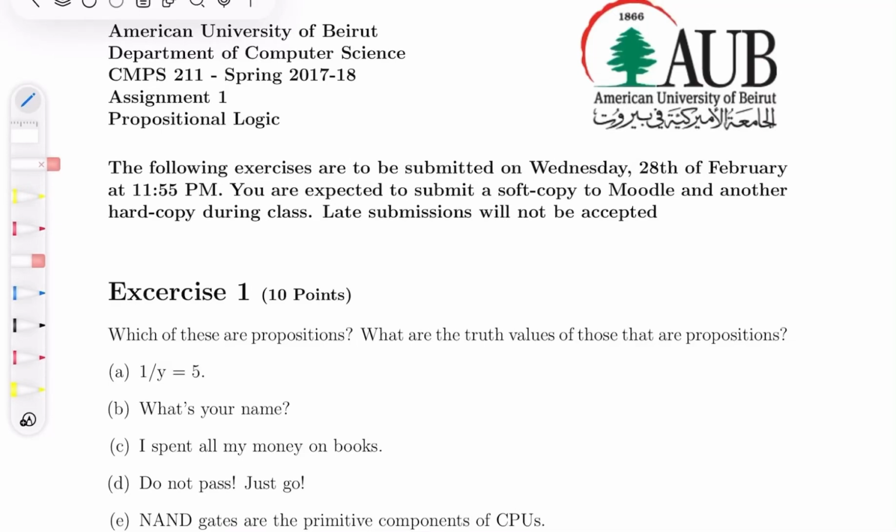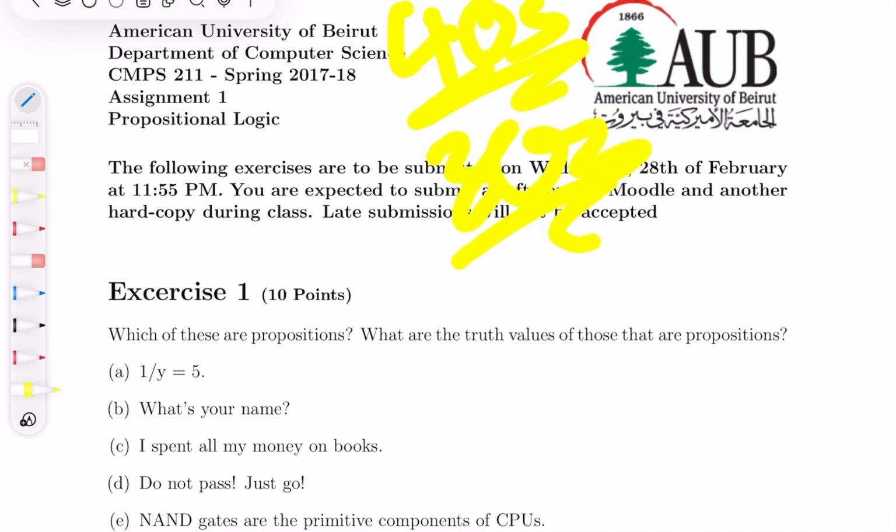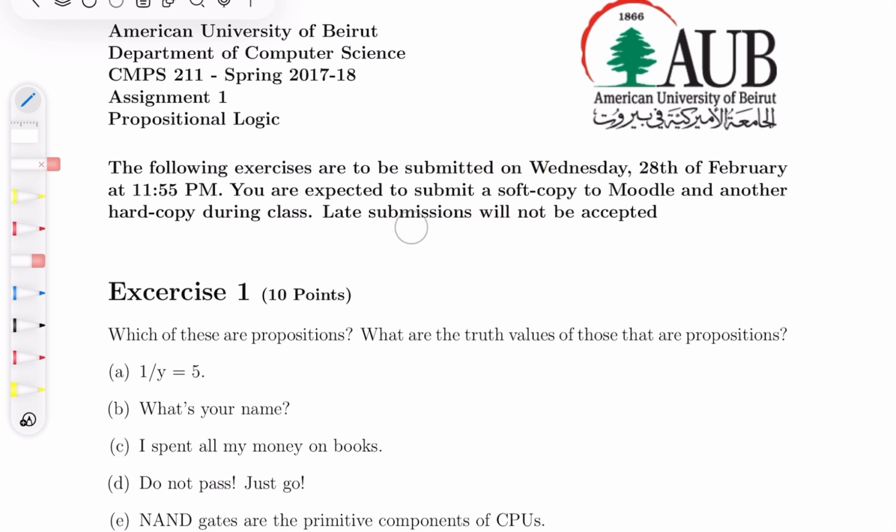This will be our first CMPS 211 solving session, one of many hopefully to come. I'm Abbas Naeem, and just for reference, when I did the final for the CMPS 211 course, the average in our section was in the 40s, the other section was like 30s, something like that, and I got 100. And it's not really to brag.